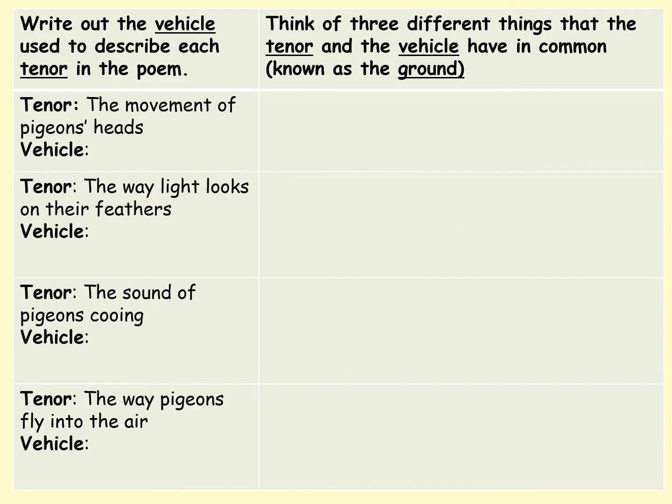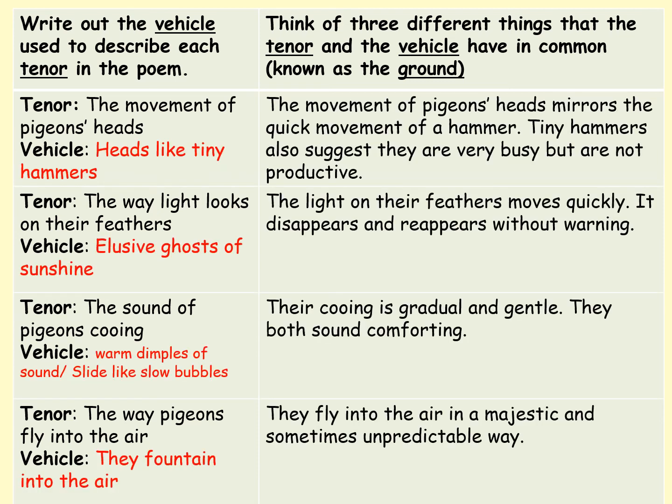So the next challenge for you is to look at these tenors: the movement of pigeons' heads, the way light looks on their feathers, the sound of pigeons cooing, and the way pigeons fly into the air. Try to identify what the vehicles are, so what are those things being compared to, and then what is the ground for each of these ones? Pause this and have a go whilst you're looking at the poem. So these are the answers.